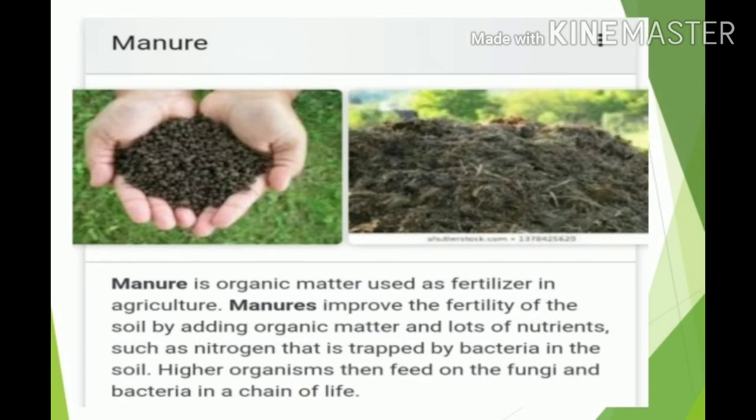First of all, knowing about manure, it is a natural substance formed by the action of microbes. So manure is rich in humus, which is nothing but organic matter which is very useful for the plants.